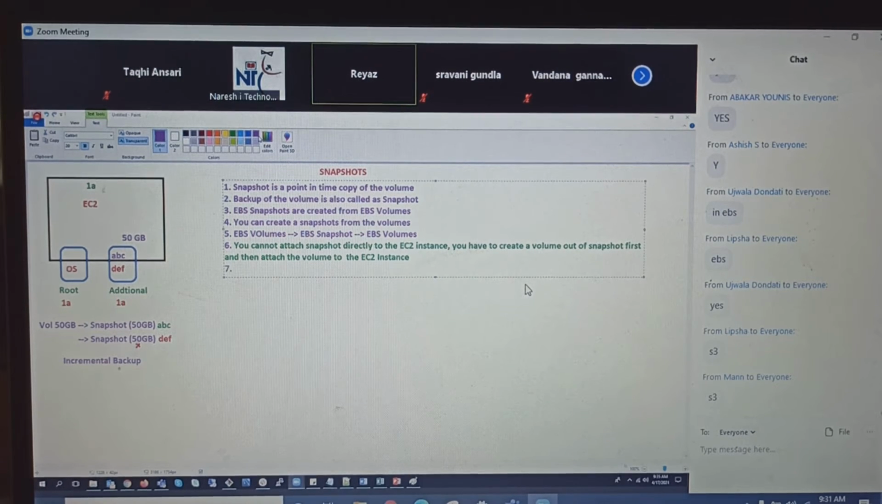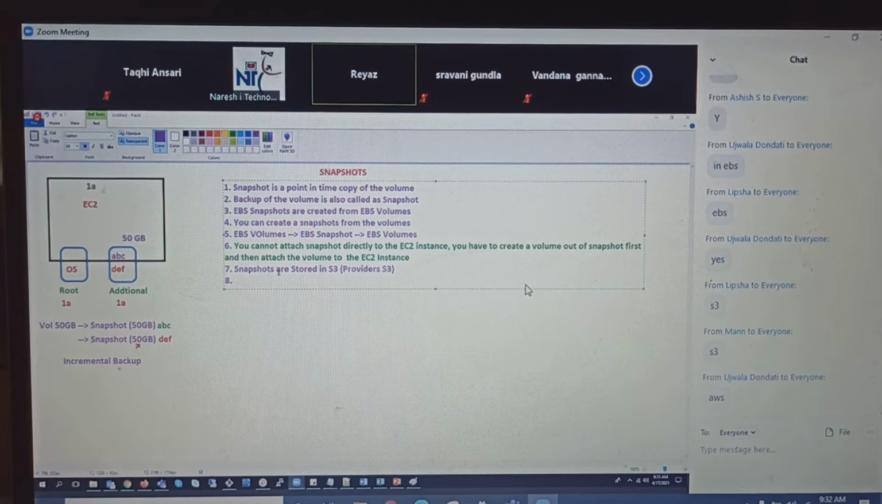Guys, all kinds of operations you can do from the EC2 console itself. There is nothing to take and give from S3 to the snapshots. It's just saying that snapshots are stored in S3. Whose S3, guys? The provider's S3, meaning AWS S3. Got that? Do you have any question on that 7th point?